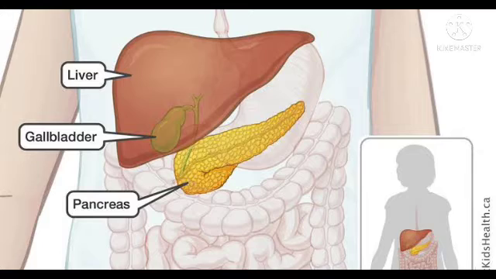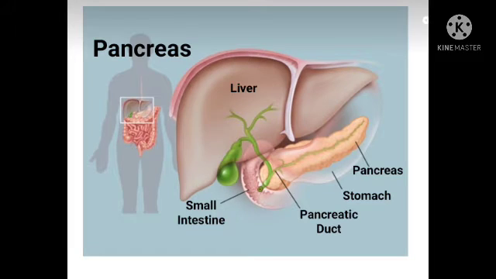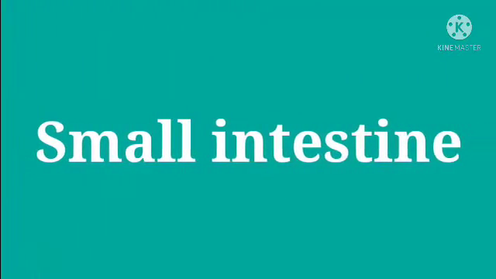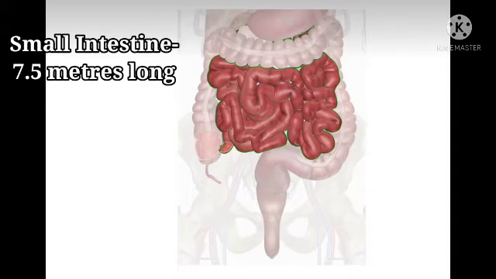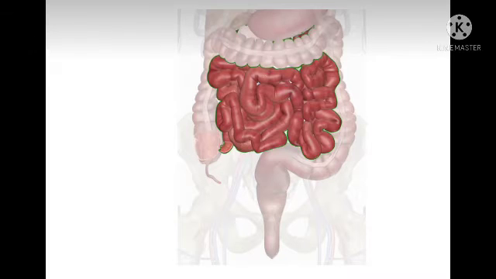Liver secretes bile juice, which is stored in gallbladder. Bile plays an important role in digestion of fats. Pancreas, which is present below stomach, produces pancreatic juice, which acts on carbohydrates, proteins, and fats. The digestion process continues to small intestine. The small intestine is highly coiled and is about 7.5 meters long. It receives secretions from liver and pancreas.